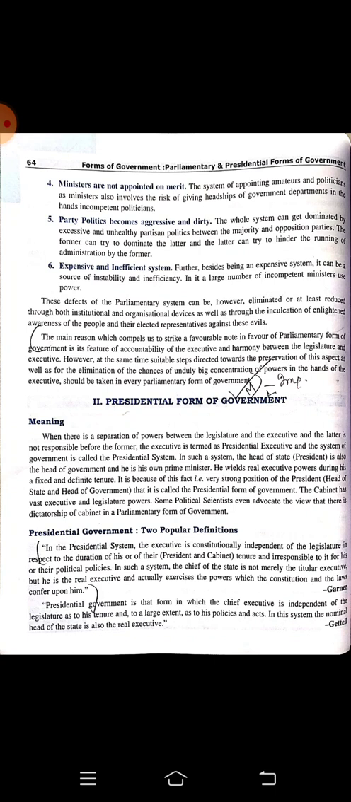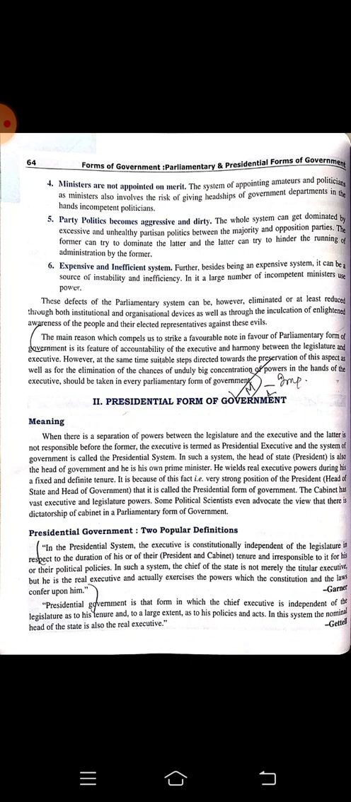So in presidential form of government we can say they are not having the prime minister. The president himself is the prime minister. The real executive powers during a fixed and defined tenure. So the tenure of the head of the state or the head of the government is fixed. It is because of this very strong position of the president, head of the state and the head of the government, that it is called the presidential form of government.